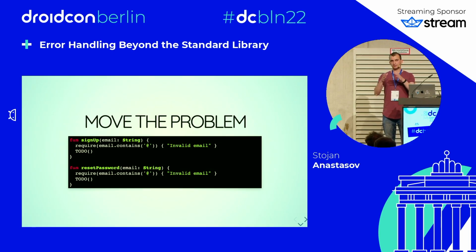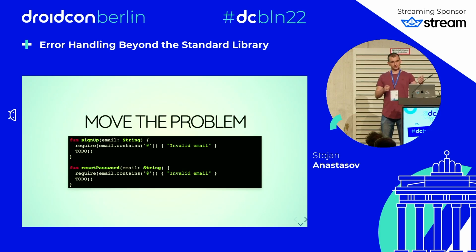If we have an email and we are modeling it as a string, here both the sign up and the reset password functions have this require clause, and we're treating the invalid email as a logic bug here. The check is duplicated. We can fix that by extracting it into a function. And this is not the place where we can handle the failure. If this email is coming from user input, we want to handle it close to there, not here. So this is just like a backup, so that if somehow we forget to validate the email, here we're just making sure it's valid.